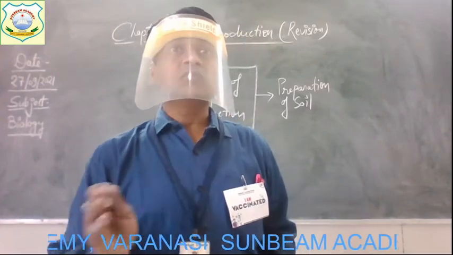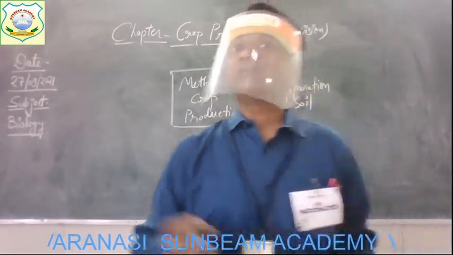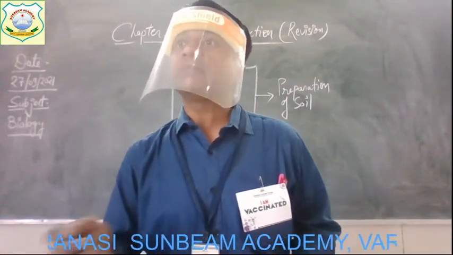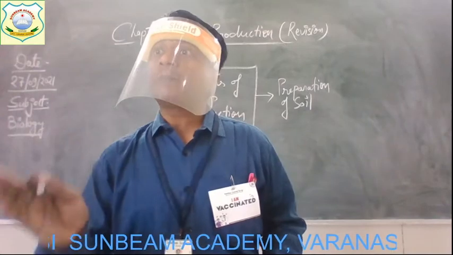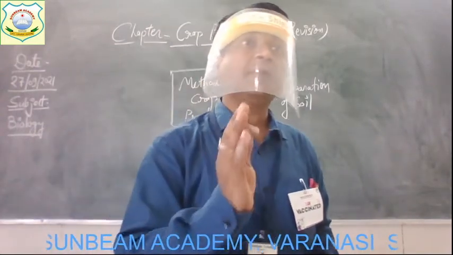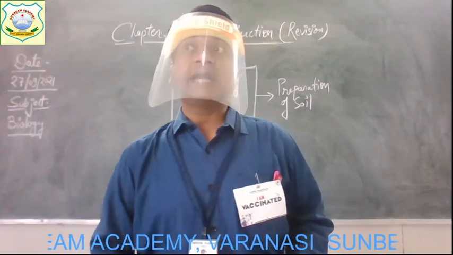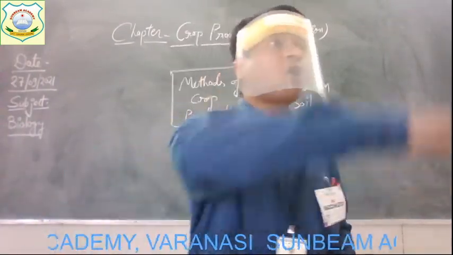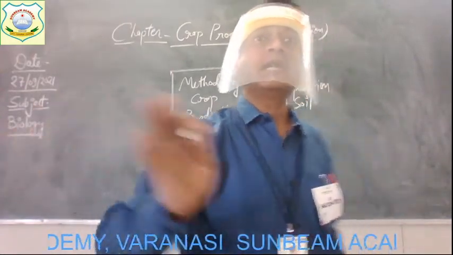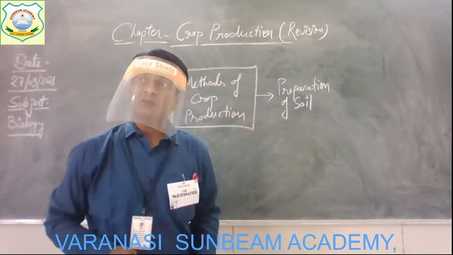And also the soil must be loosened, then the seeds can grow, seeds can germinate. Get it? And also the proper amount of air should be present in the soil that can provide sufficient oxygen to the roots of the plant. So all these things come under the first step, that is preparation of soil.